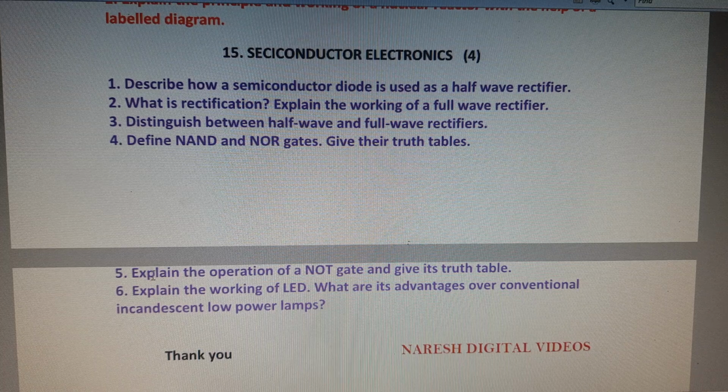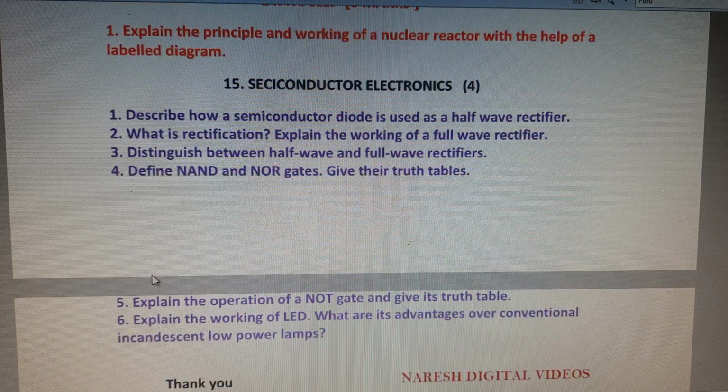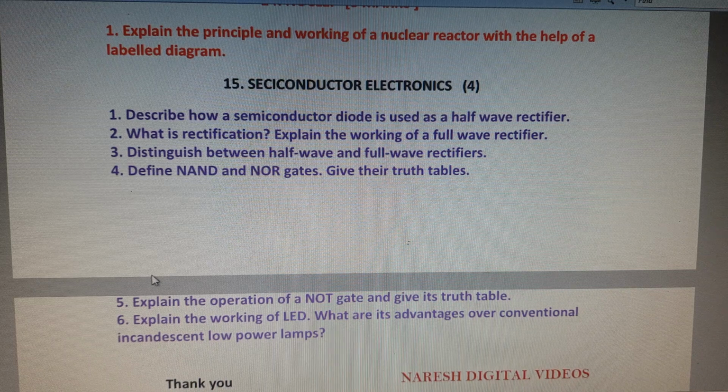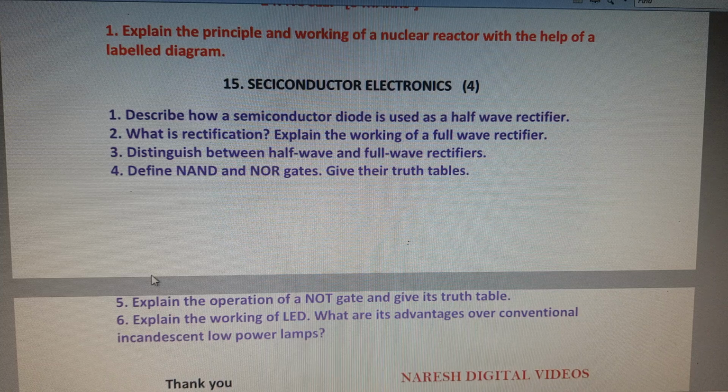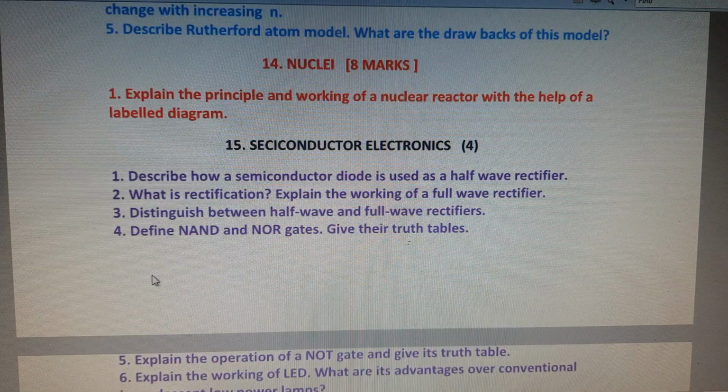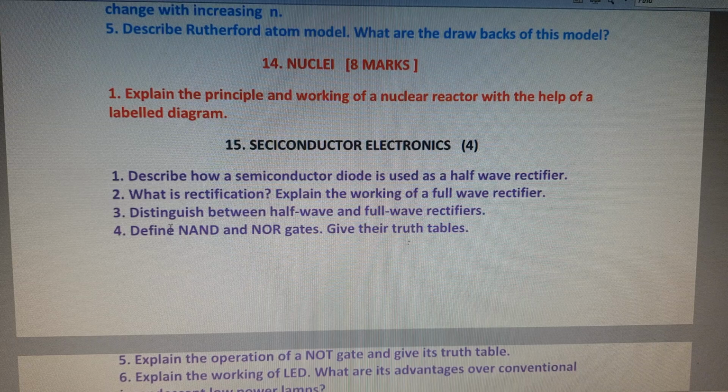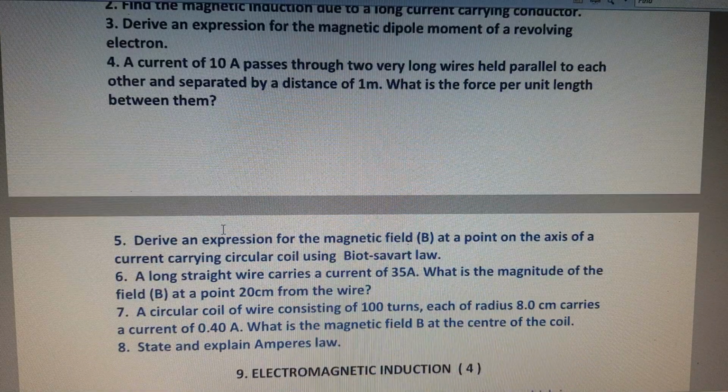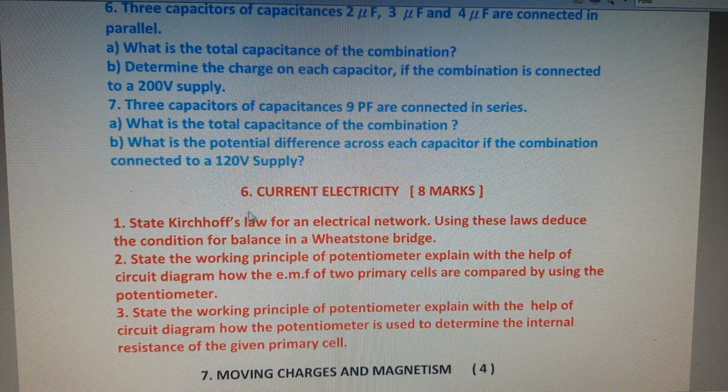Okay students, our second year physics contains a total of 16 lessons. In these lessons I will explain only the important 4-marks questions and 8-marks questions. The 8-marks question will be asked in the 14th lesson, that is nuclei, and the question is nuclear reactor. And the second 8-marks question will be asked in current electricity. This chapter will contain 3 questions: first one Wheatstone bridge, second one potentiometer, and third one is also potentiometer.